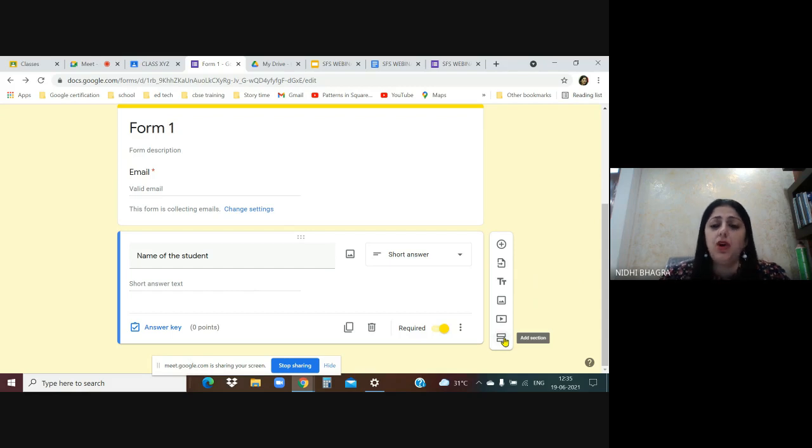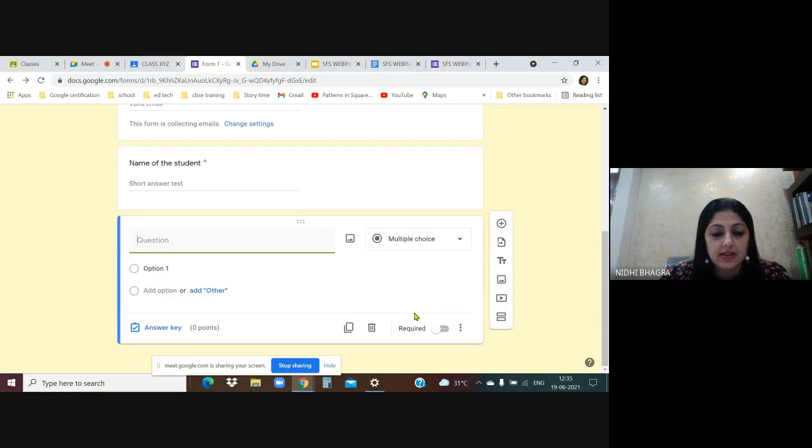Adding a section will allow you to create additional pages in the Google form. If suppose you have a lot of questions and you want to divide them up, then you can go with add section. It will add additional pages within the Google form. So now I'm going to start with the next question. I'll go with the first option, add question. I'll click on this plus sign. As I click on this plus sign, the second template is ready.